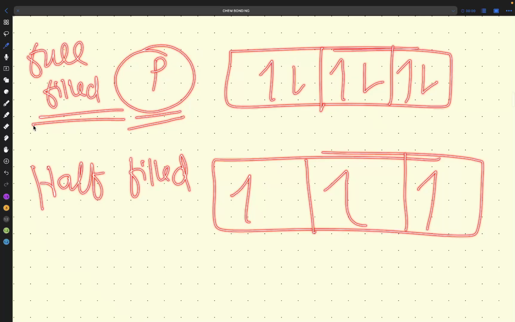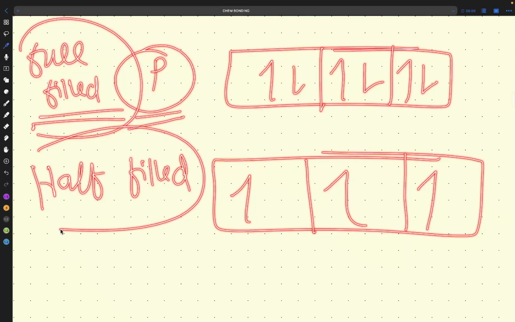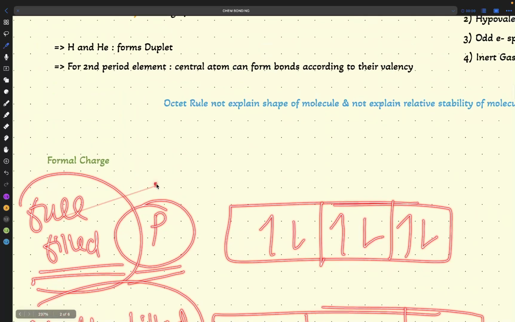Whenever you are writing the electronic configuration, sharing electrons, or transferring electrons, you have to check: if I transfer 1 electron, or get 1 electron, or transfer 2 electrons, or get 2 electrons, does the condition lead to a full filled or half filled configuration? If it does, the compound will form in that way. That is a very important point here. So what is happening here?